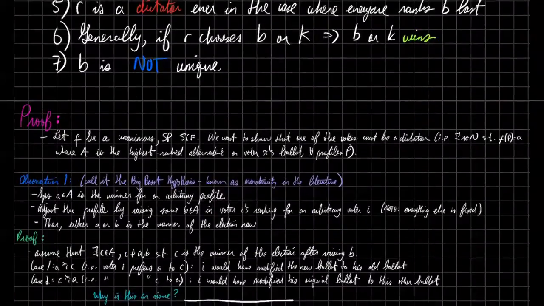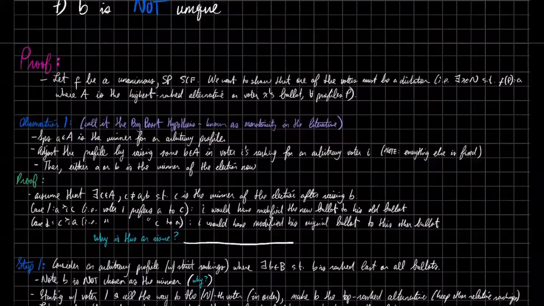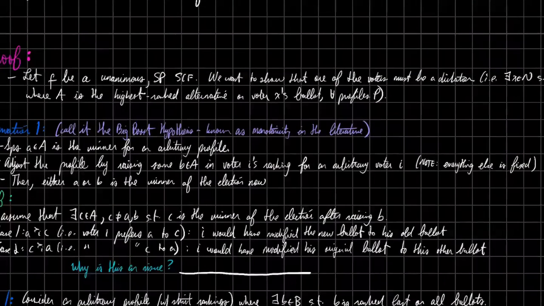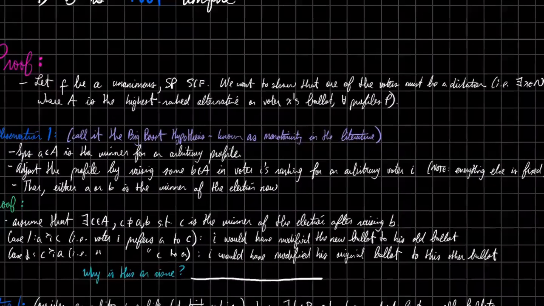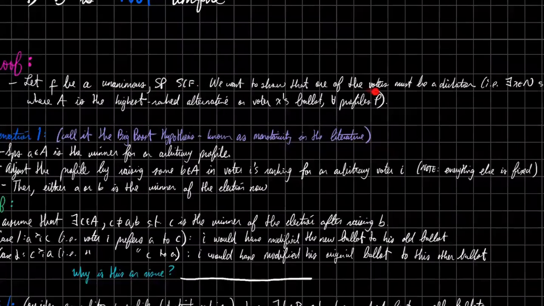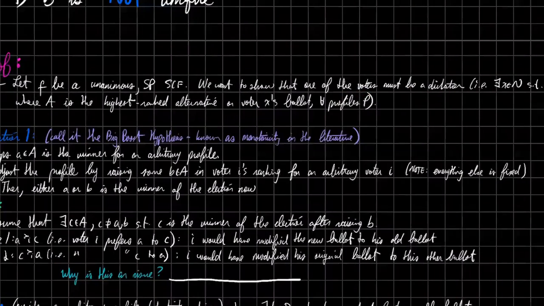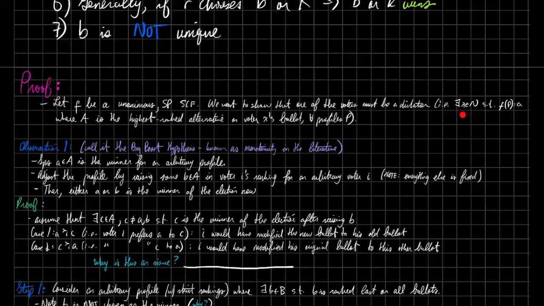So diving into the proof. First, we're going to take, obviously, an arbitrary, unanimous, and strategy-proof social choice function. We want to show that one of the voters must be a dictator. And just to reiterate what that means, there exists one voter such that the outcome of the social choice function is always the highest ranked candidate from that voter's ballot for any profile.